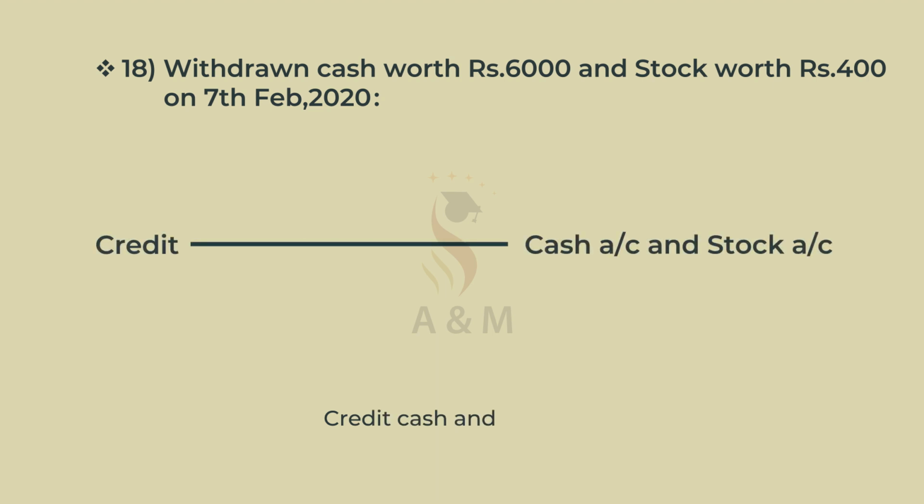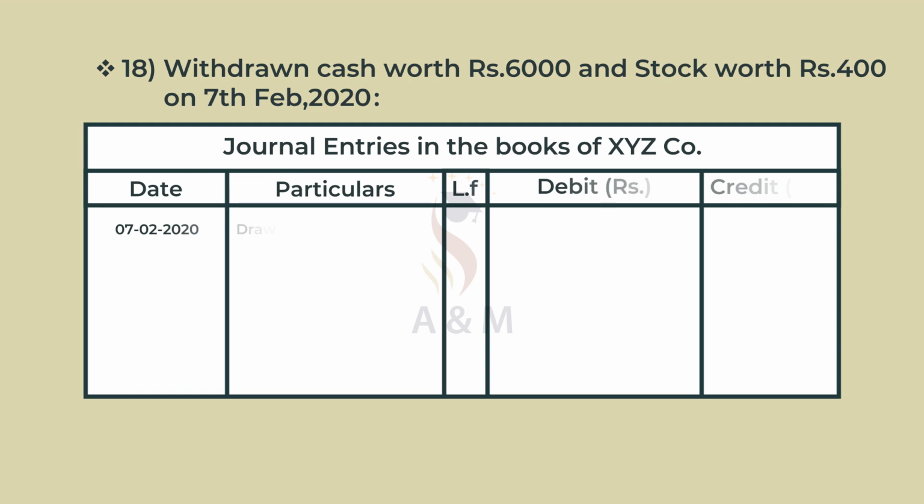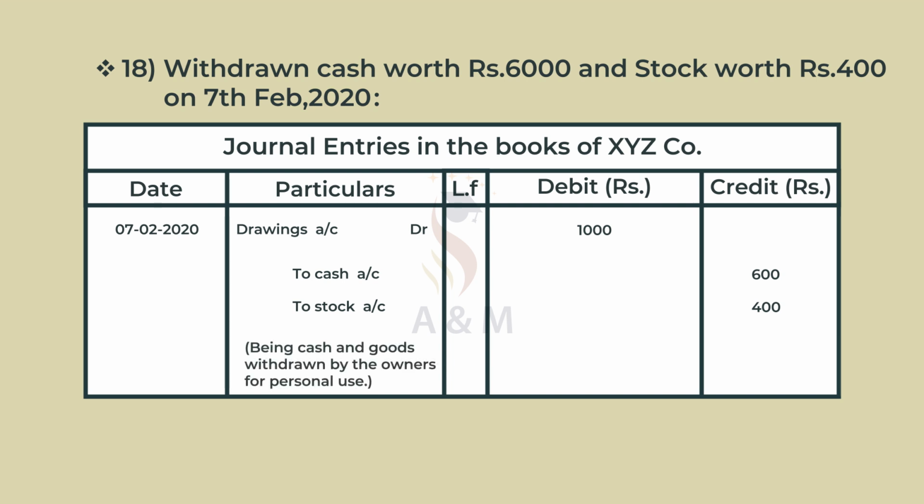Credit cash and stock account. And the journal entry is drawings account debtor ₹1000 to cash account ₹600 to stock account ₹400, being cash and goods withdrawn by the owners for personal use.